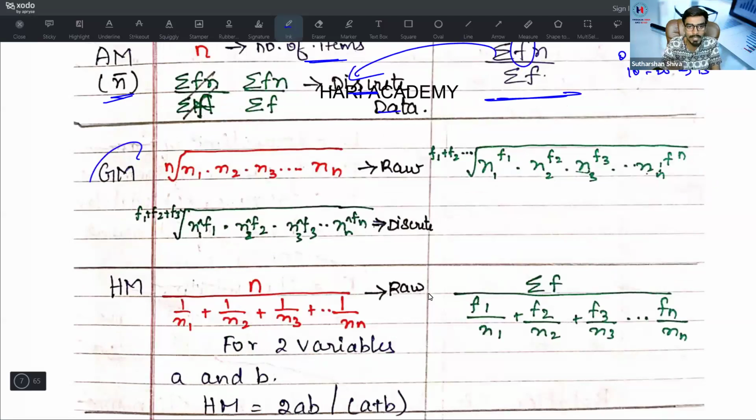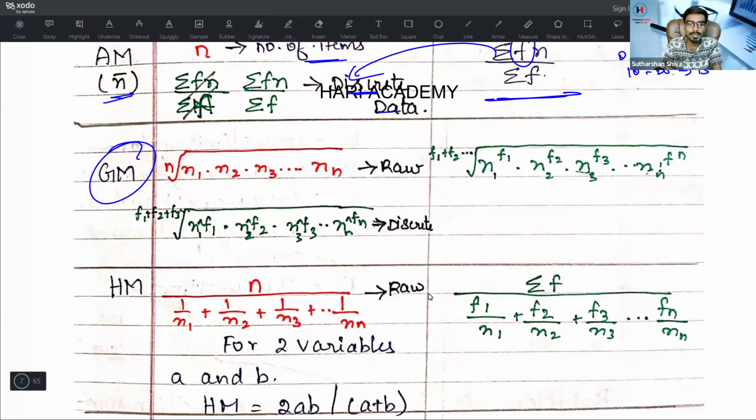Then we'll go with geometric mean. For geometric mean you will have calculator tricks. Whenever you come across the 5th root or 7th root or 8th root, you may play with the calculators. Calculator tricks have already been uploaded in the tips and tricks videos. We have done 20 tips and tricks videos, and in the first 5 parts itself I covered the calculator tricks for geometric mean. Go and refer to that part. We'll just see the formula over here.